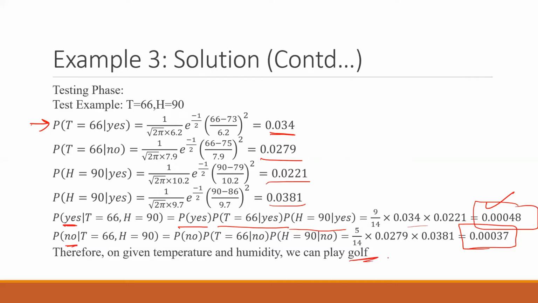I hope this is very easy to understand. We are breaking down this formula. You can see here the formula is the same that we were using earlier. Initially, you have to give the prior probability, and then you have to give the values of P T yes, P H yes, and P T no, P H no. So all these values have to be given. We have already calculated them above, and directly using those values, we can make the call that whichever number comes up as the greater one will be the answer. So is this numerical clear?